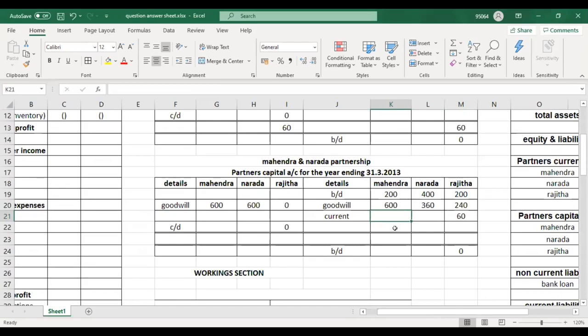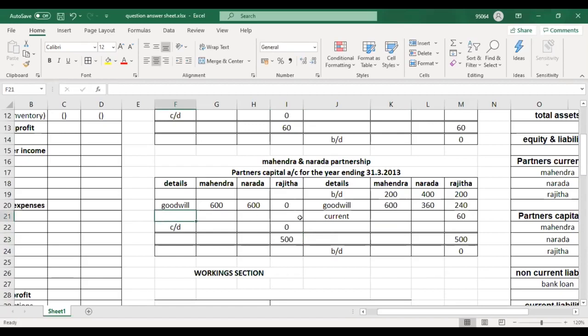But still, adjustment number 1 isn't done because they are saying the amount payable to Rajita is considered as a loan, and pay an interest of 5% per annum. We need to pay an interest of 5% per annum. Okay. Now, what's the total of Rajita's accounts? What's the total, guys? 500. Good, 500. And then I will write here 500.